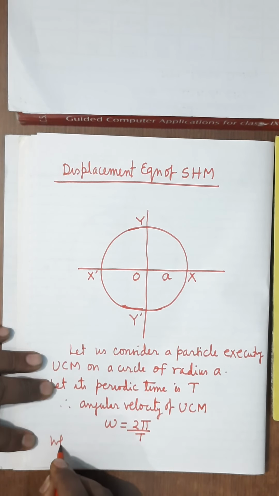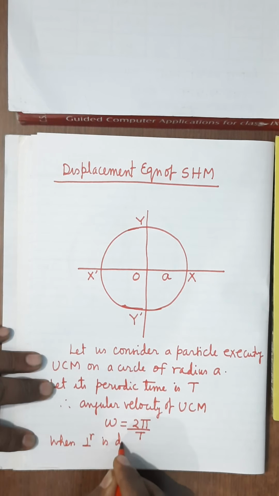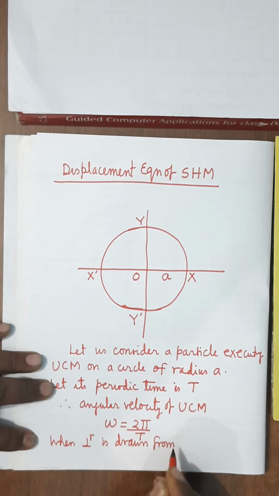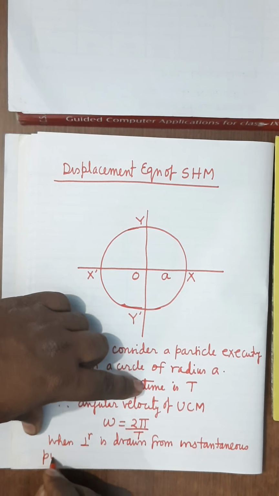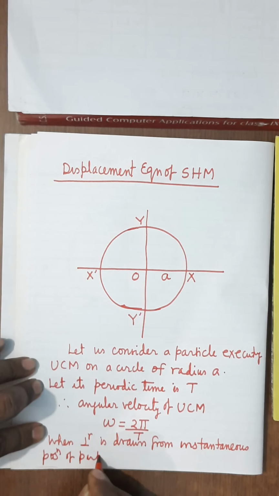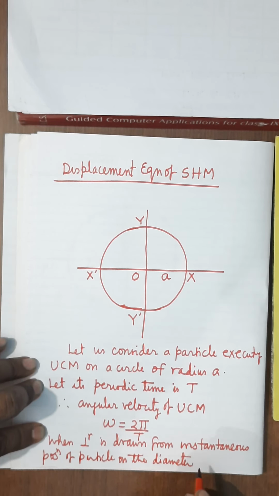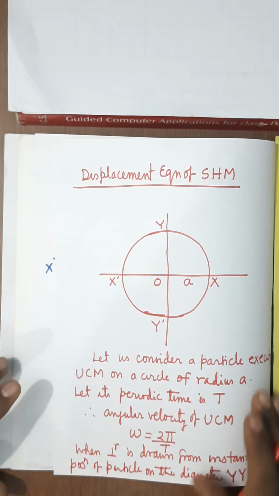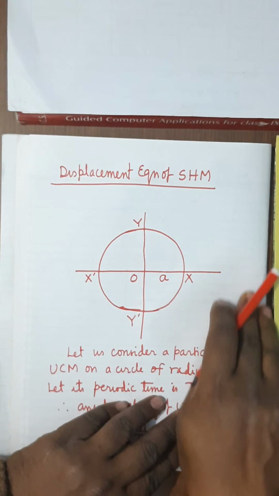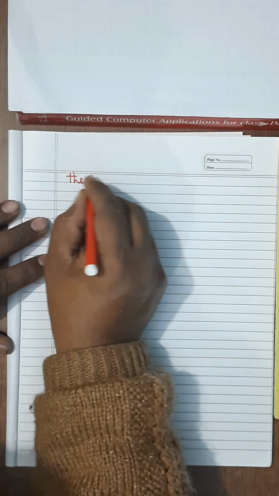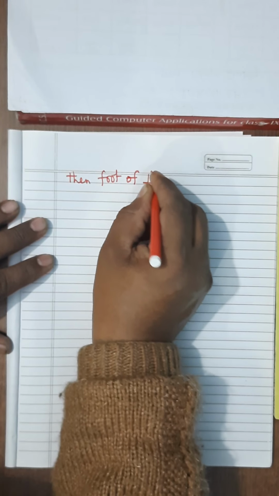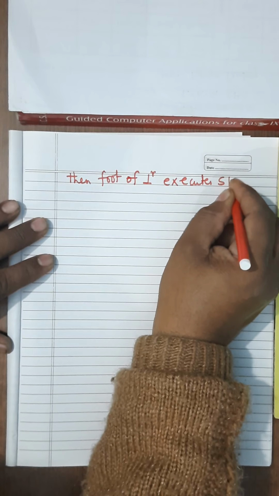Since when a perpendicular is drawn from the instantaneous position of the particle on the diameter y dash, we will find that the foot of the perpendicular executes SHM.